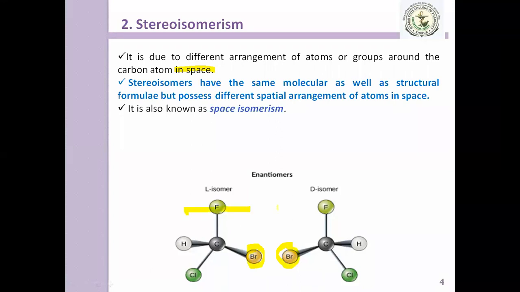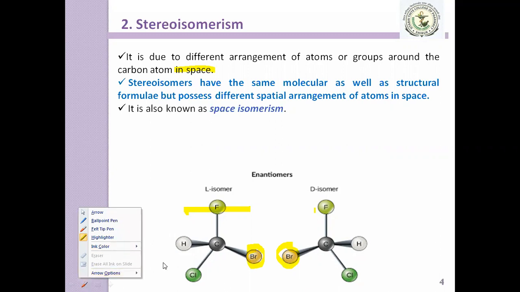This first compound and this second compound have the same molecular formula and the same structure, but the difference is the position of the bromine atom in both cases. So this is called stereoisomerism. Getting clear? Yes, sir.